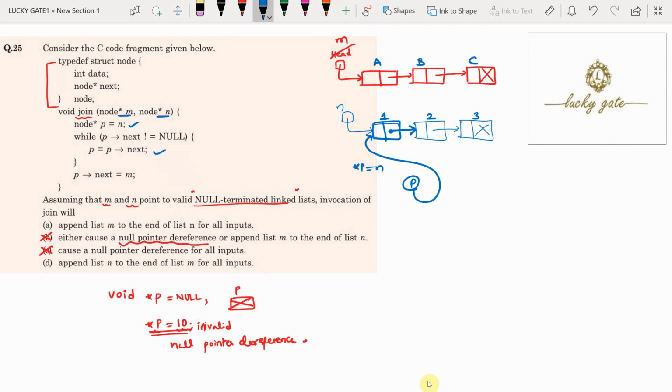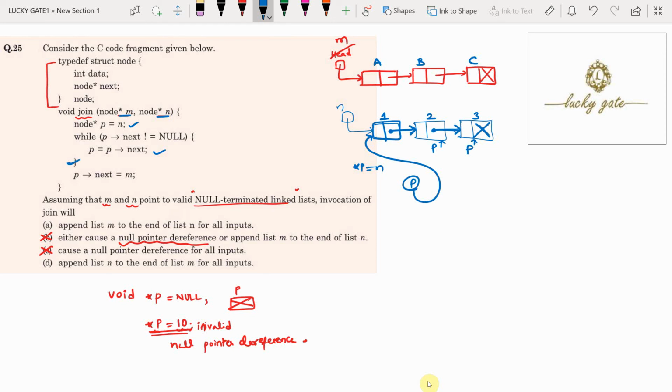Then P is moved to P next, so P is now pointing to the second node. Again the while statement is repeated. P next is now pointing to node 3. Because P next is not null, P changes to P next, so P is pointing to the third node. Now P next is null. The condition in the while statement is P next not equal to null, but it equals null, so the condition fails and it exits the while loop.